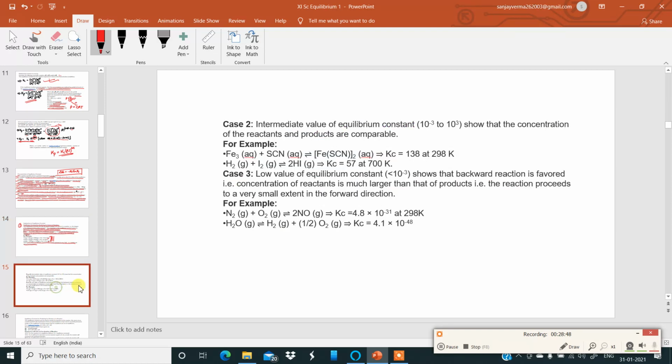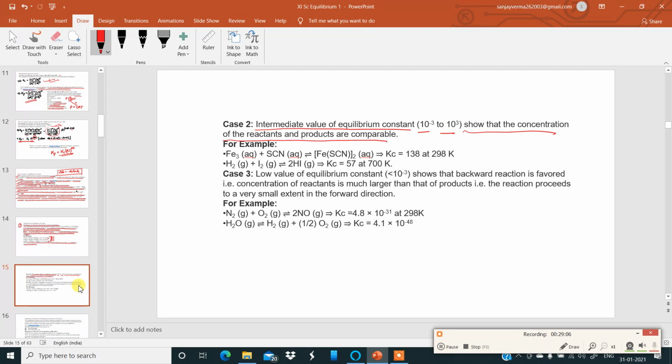Okay. Now, case 2. Intermediate value of equilibrium constant, 10 to the power of minus 3 to 10 to the power of 3. Earlier it was up to 10 to the power of 3. Now it is coming between 10 to the power of minus 3 to 10 to the power of 3. This shows that the concentrations of the reactants and products are comparable.